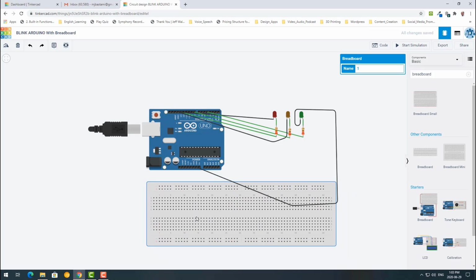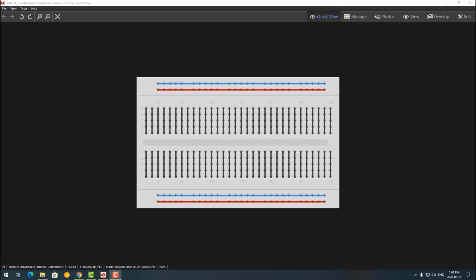Before starting to use this, it's better to talk a little bit about the breadboard and how the holes on the breadboard are connected to each other. Here I have an image of a breadboard but with connected dots or holes. So it's similar to the back or inside of the breadboard. You can see how the holes are connected. As you see, there are 2 rows on the top and 2 rows on the bottom. All of the holes on each row are connected to each other.